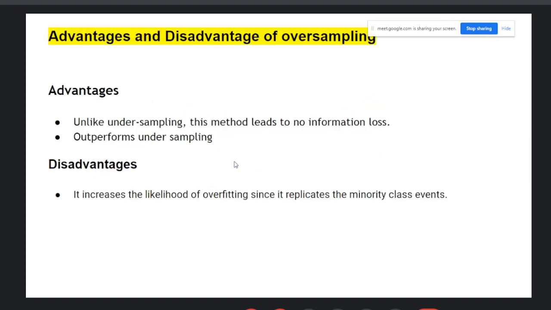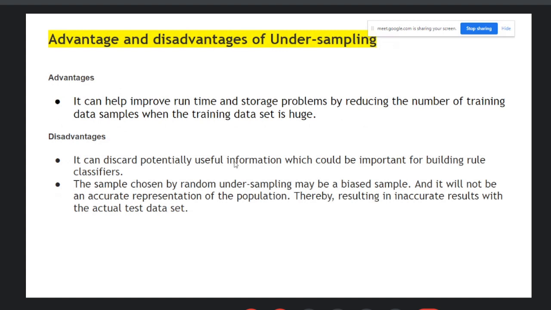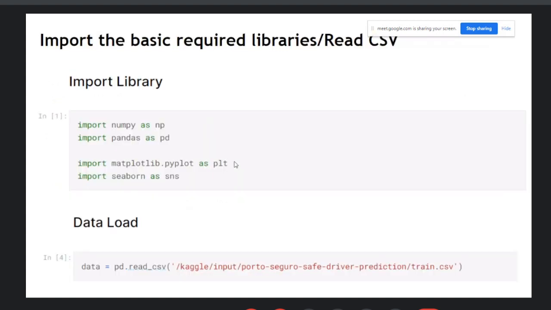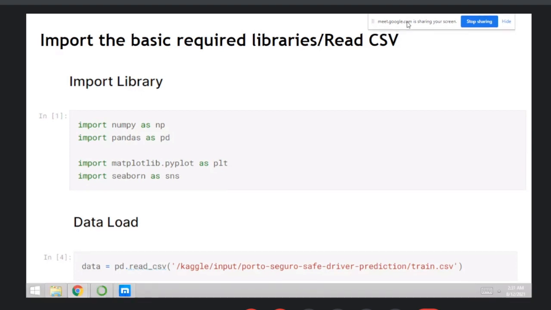Then the advantages and disadvantages of oversampling. Please use oversampling instead of undersampling, right? With undersampling, you lose too much data, so please don't use undersampling. Then the basic techniques, like how to use undersampling, then oversampling, and the ensemble technique or the SMOTE technique.